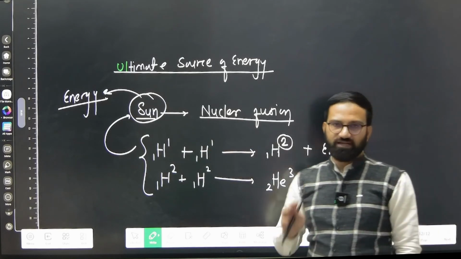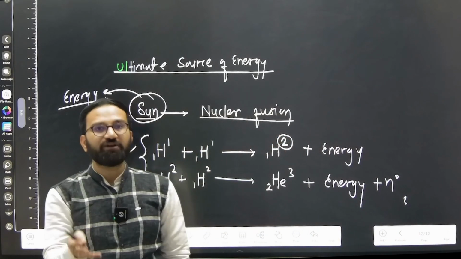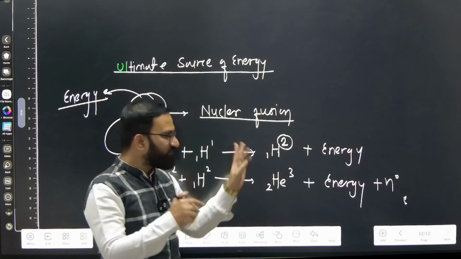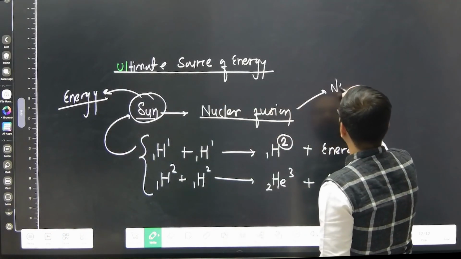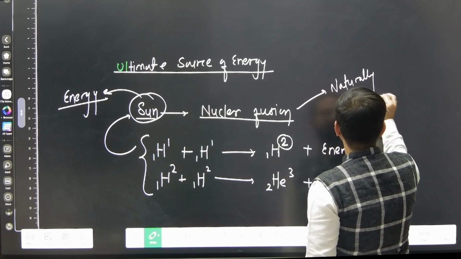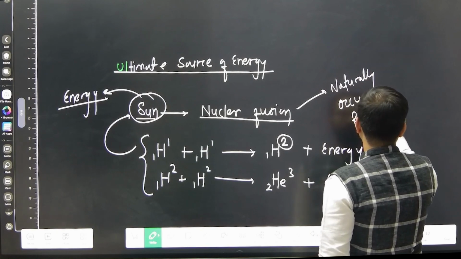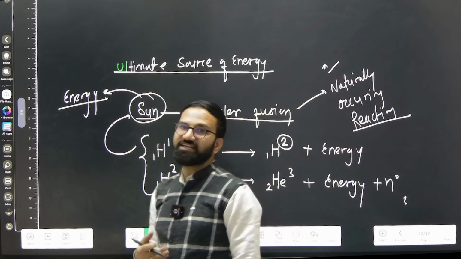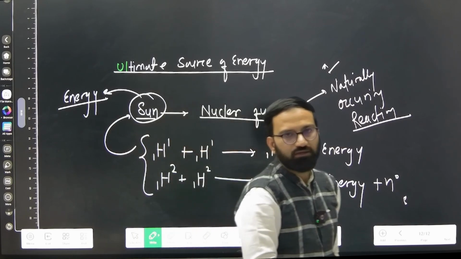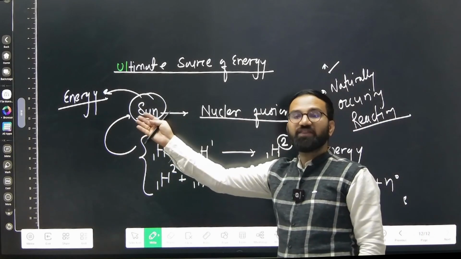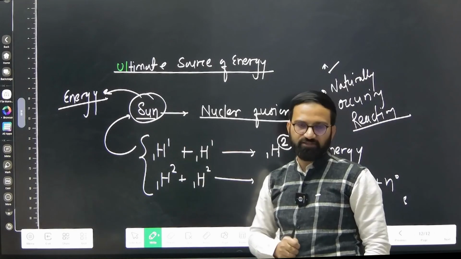Any star you take, they have their own energy with the help of which reaction? Nuclear fusion reaction. So remember, this is a naturally occurring reaction. From this they can ask the question, which of the following reactions is naturally occurring, from basic science actually. So remember that. This is the reason behind the energy of sun and other stars as well.